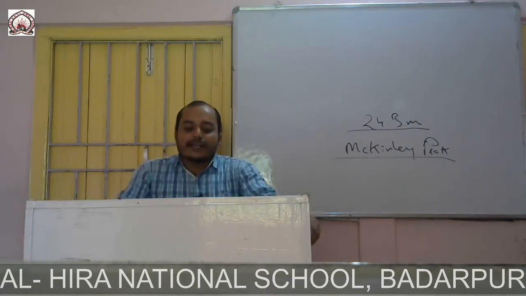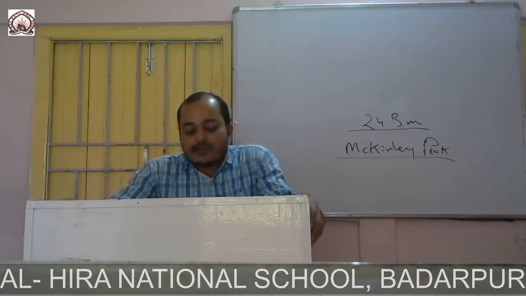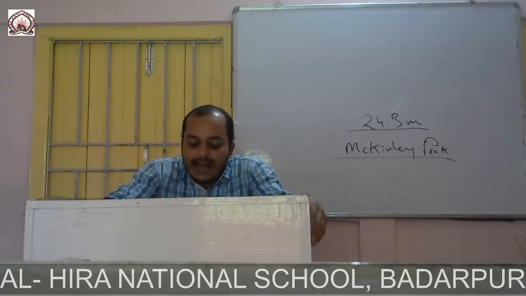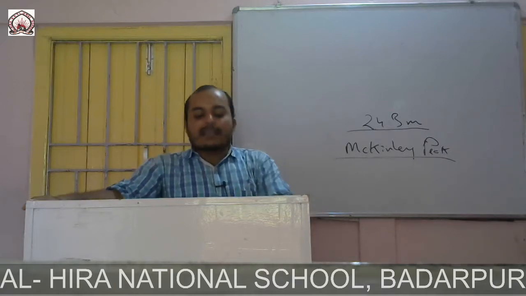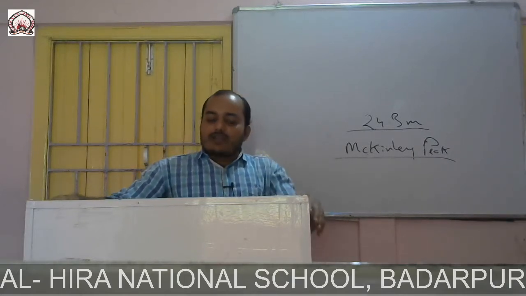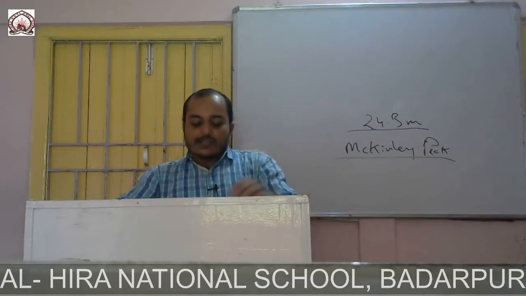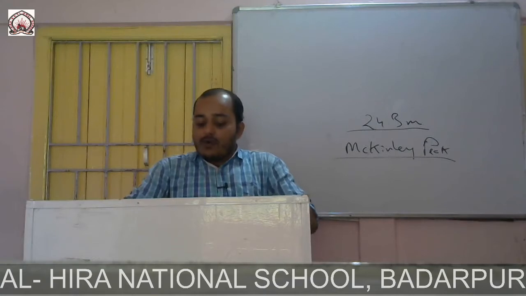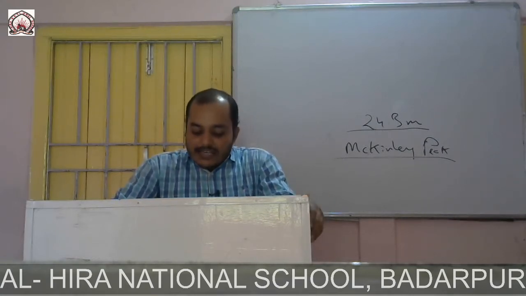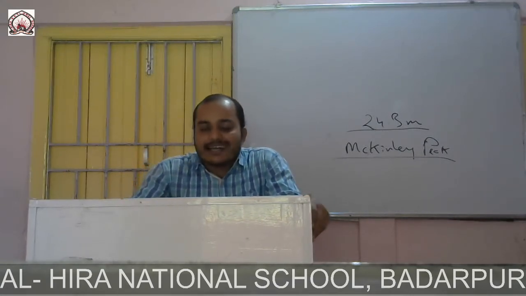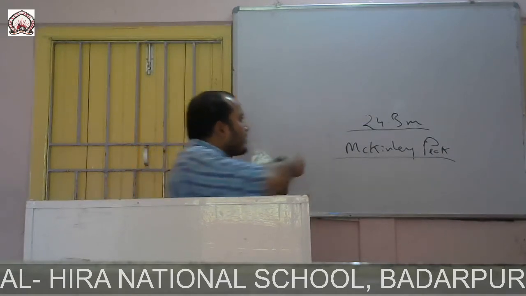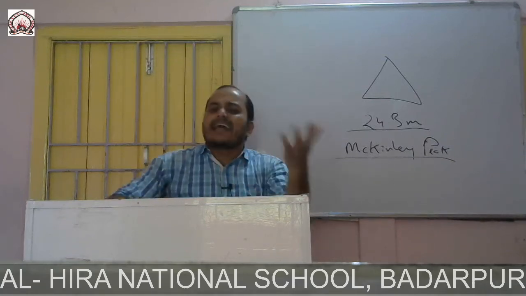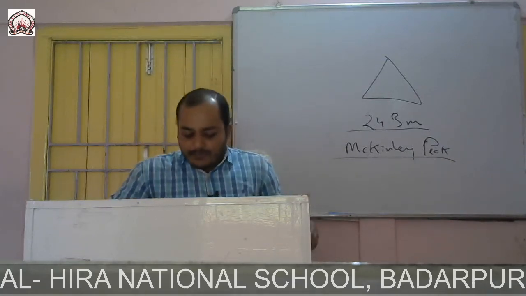Next is the continent of South America. This continent is just south of North America. It is located between 12 degrees north latitude on the north to 55 degrees south latitude on the south, and 35 degrees west longitude on the east to 81 degrees west longitude on the west. The shape of this continent is just like a reverse triangle, though not exactly a triangle.